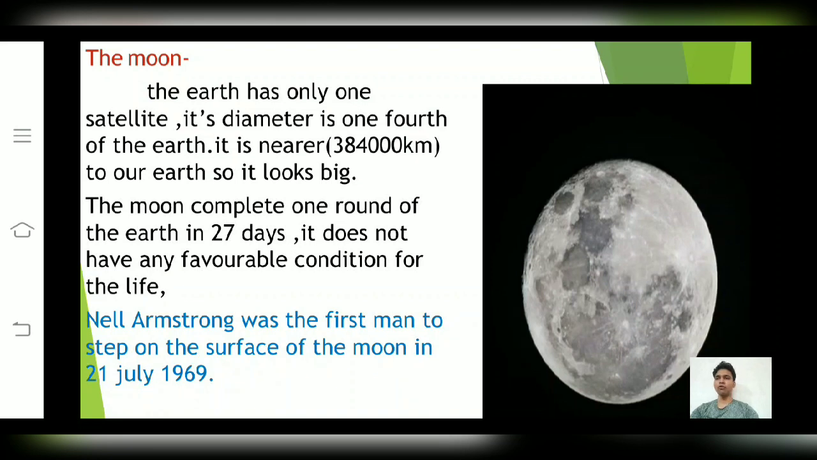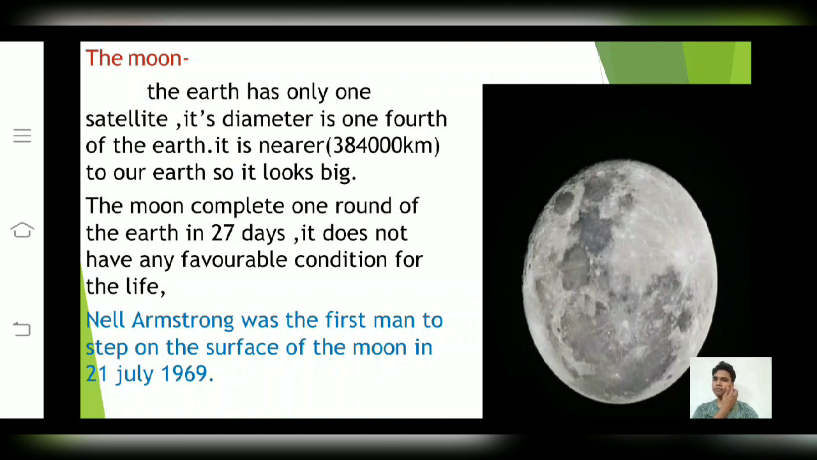Friends, let me tell you about the natural satellite of Earth, that is the Moon. Friends, the Earth has only one satellite. Its diameter is one-fourth of the Earth. Friends, the distance between the Earth and the Moon is approximately 3,84,000 kilometers. Due to this small distance, the Moon looks very big.